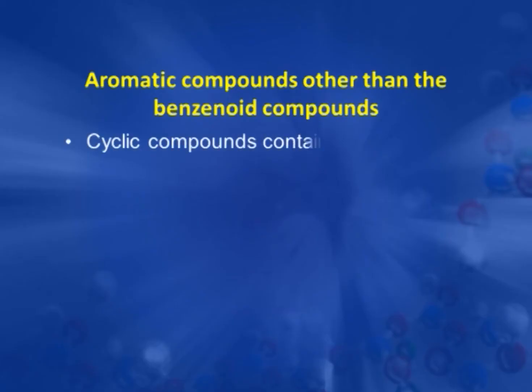First we take the structural features which make these compounds aromatic in nature. So, what are the essential structural features that should be present in these compounds? These compounds should be cyclic and should contain conjugated pi bonds.